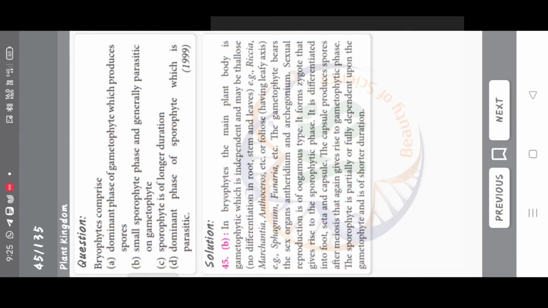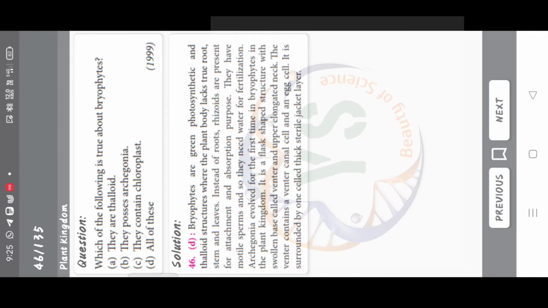The antherozoids of Funaria are multiciliated, monociliated, aciliated, biciliated. Correct answer is option D, biciliated. Bryophytes comprise dominant phase of gametophyte which produces spores, small sporophyte phase and generally parasitic on gametophyte. Sporophyte is of longer duration. Dominant phase of sporophyte which is parasitic. Correct answer is option B, small sporophyte phase and generally parasitic on gametophyte.